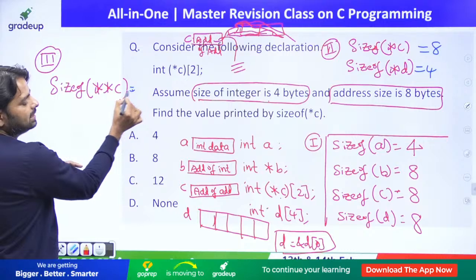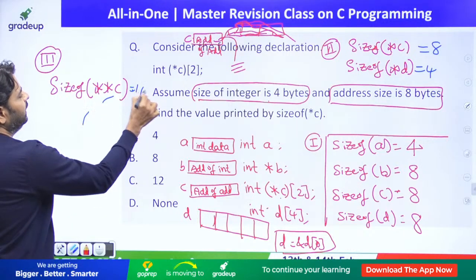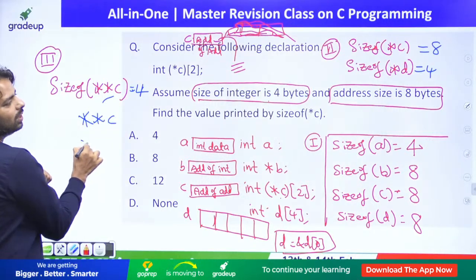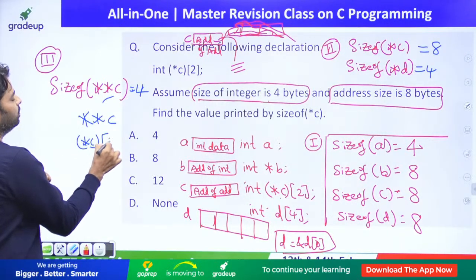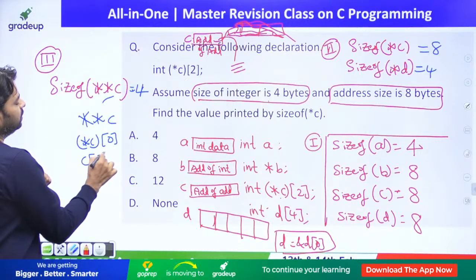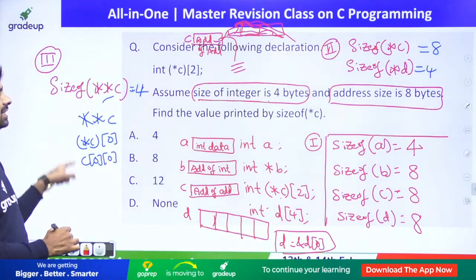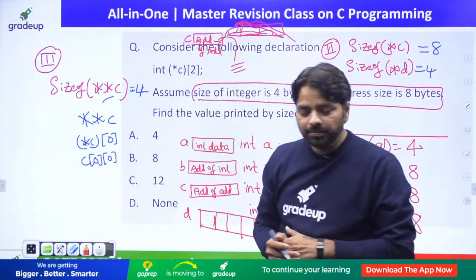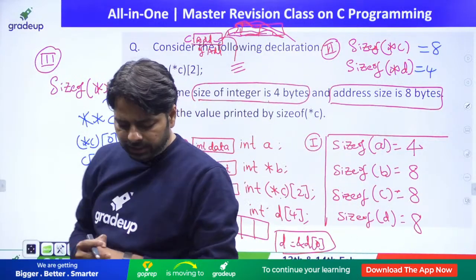It is same as what? *c is same as what? *c is the same as c[0], which is the same as **c, which is c[0][0]. All are the same, guys. This all represents the same thing here. Everyone? Very basic, very basic.